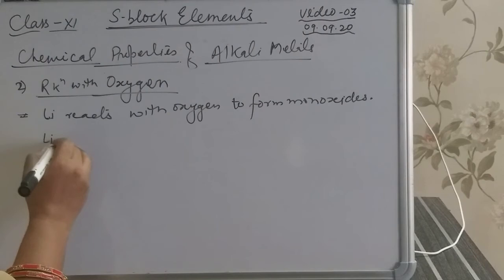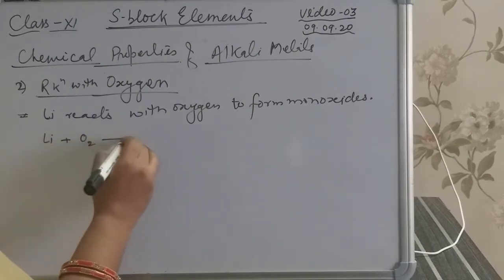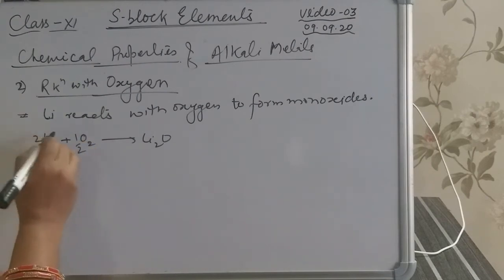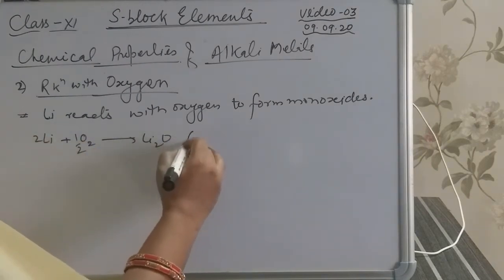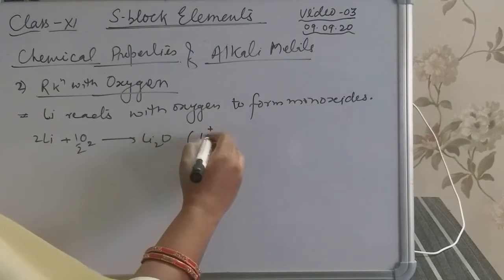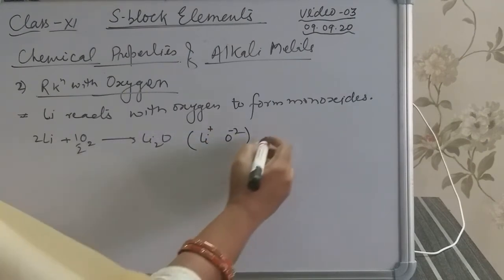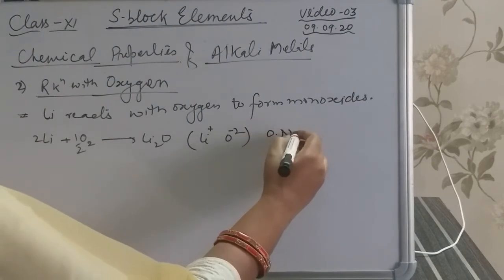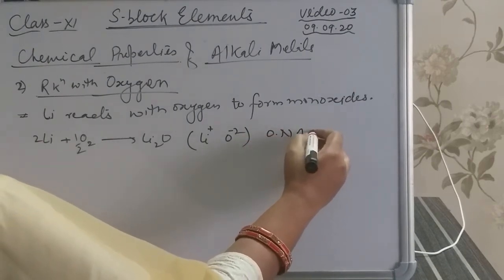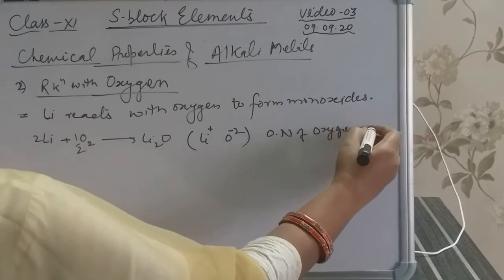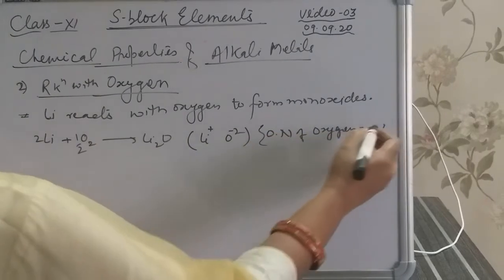So lithium plus oxygen gives lithium oxide, in which lithium cation and oxide anion. Here the oxidation number of oxygen is -2.